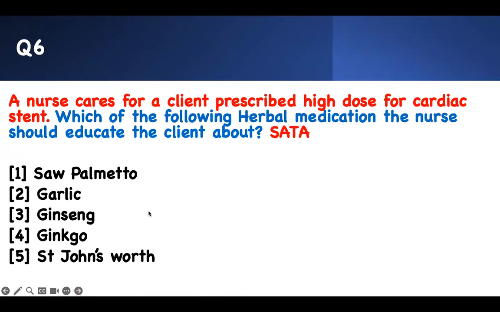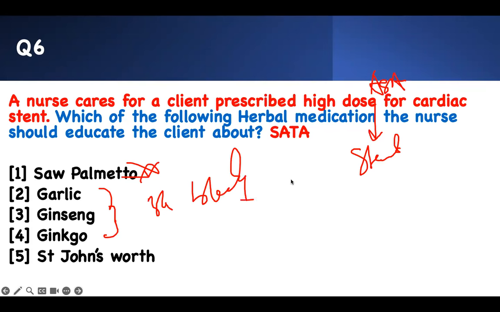Number 6, a client is prescribed high dose aspirin for a cardiac stent. Which of the following herbal medications should the nurse educate the client about? You take high dose aspirin because you have a stent, so which one should I worry about? Saw palmetto is for BPH, so I'm not worried about it. Garlic, ginseng, ginkgo, the 3 G's, right? There can be 5 of them. These all cause bleeding, so when you take aspirin, you should not take them. St. John's wort is for depression. So 2, 3, and 4 are your right answers.